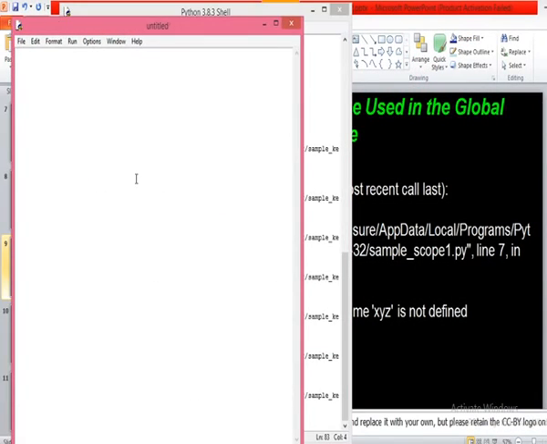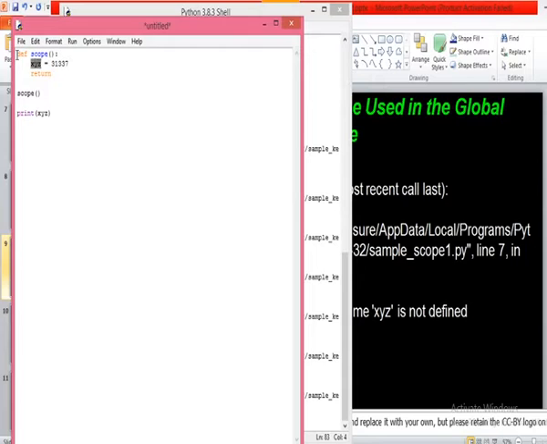Now create a new file. Now look into this one. What do I have here? There is a function definition called scope. The name of the function is scope. Then there is a variable called xyz with the value 31,337 and then an empty return statement.